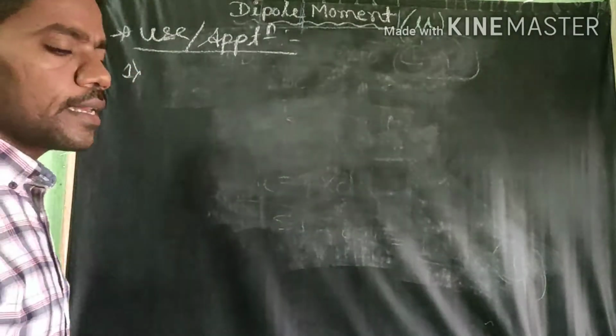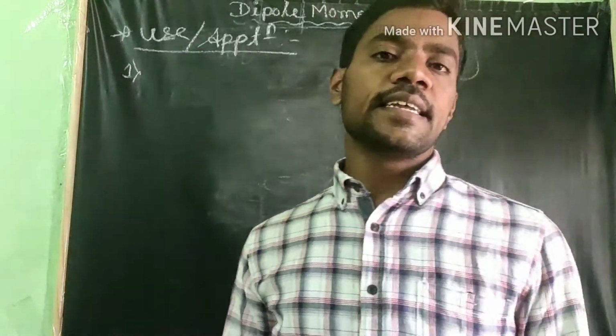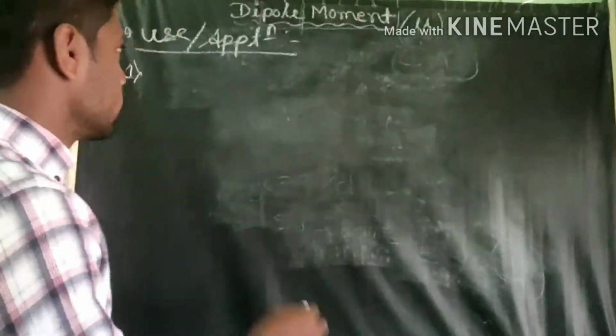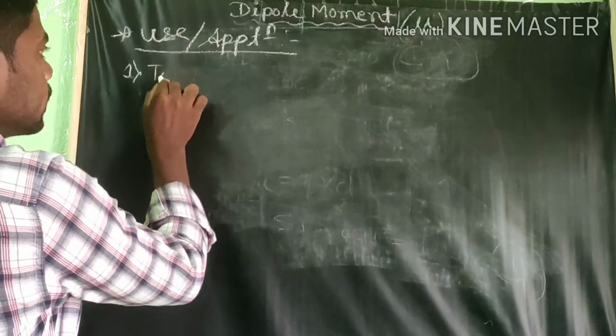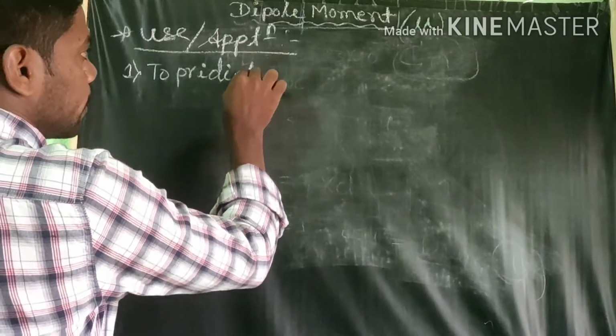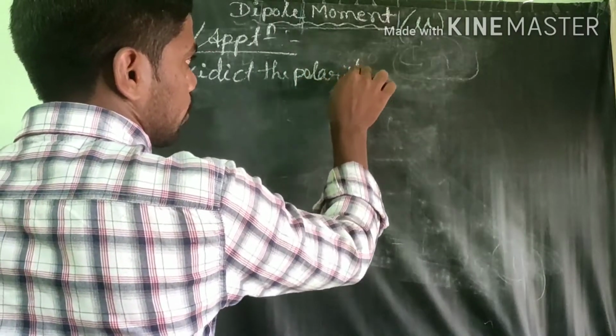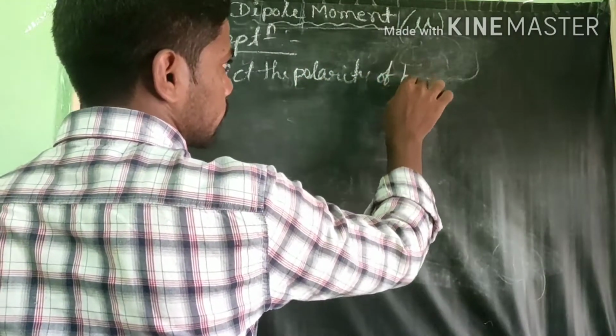The dipole moment concept first helps to predict the polarity of a bond.